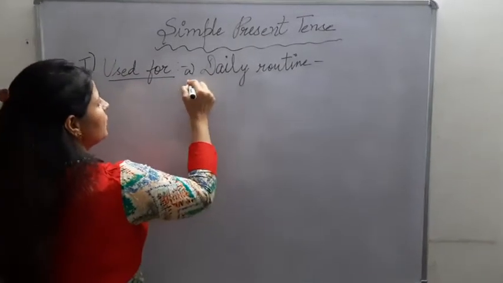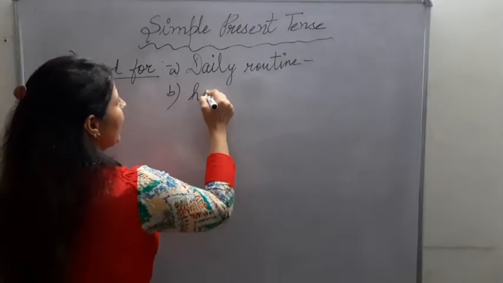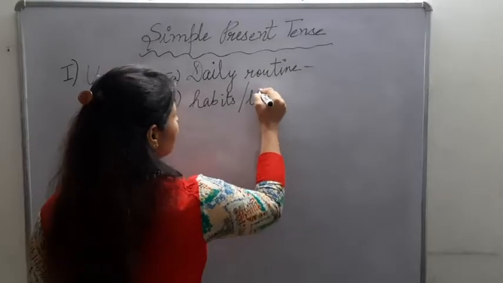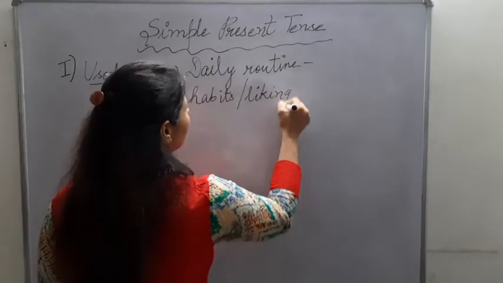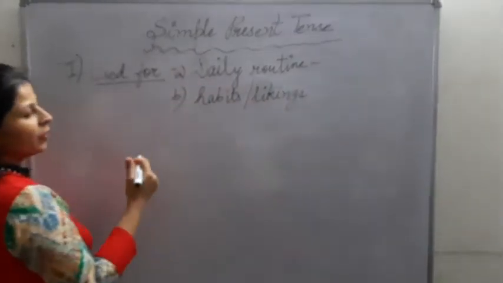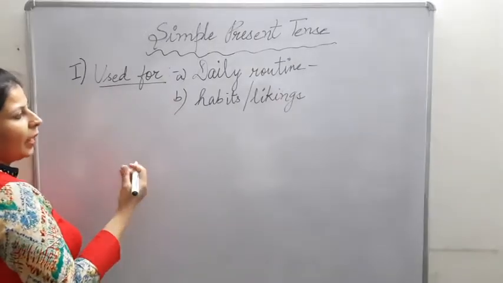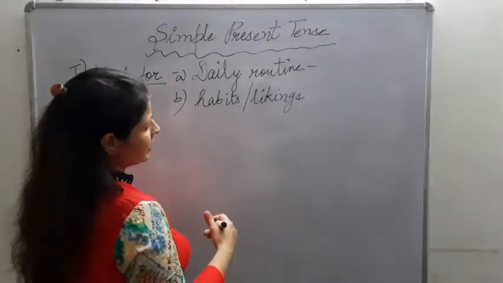Then it is used to describe your habits or your likings. For example, I have the habit of waking up early in the morning. I love to eat chocolates.